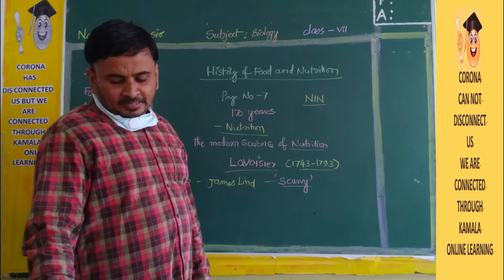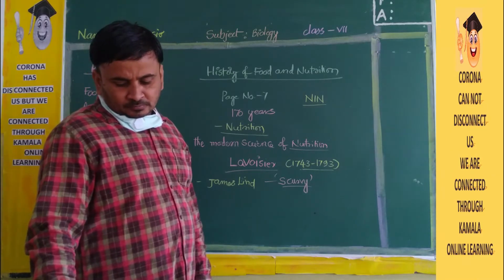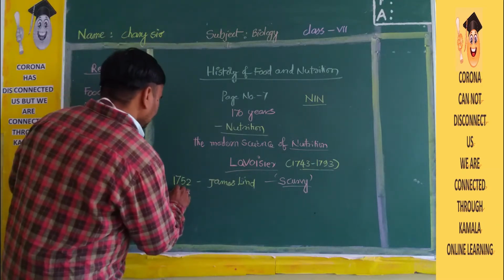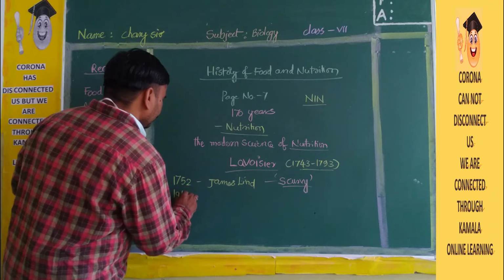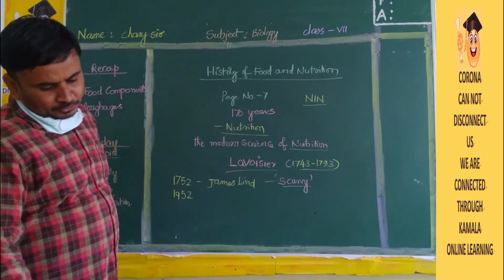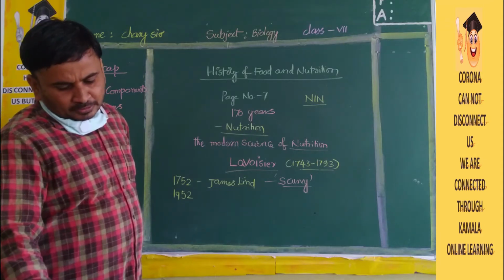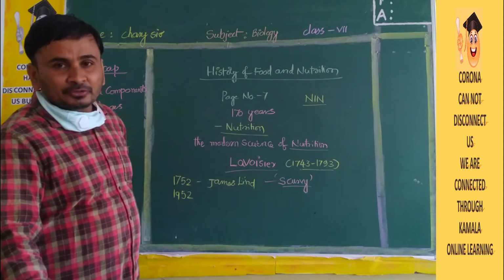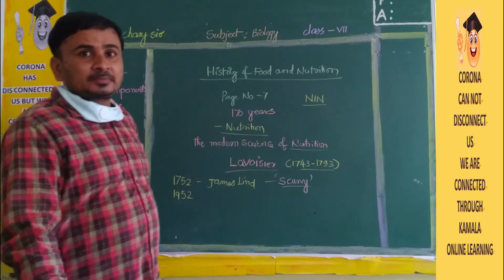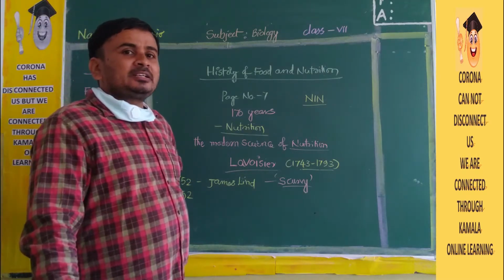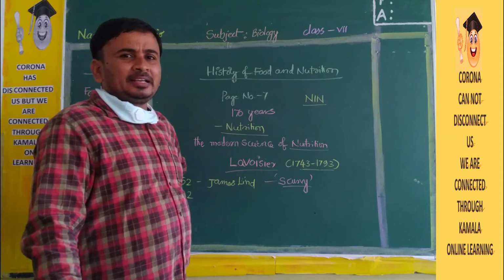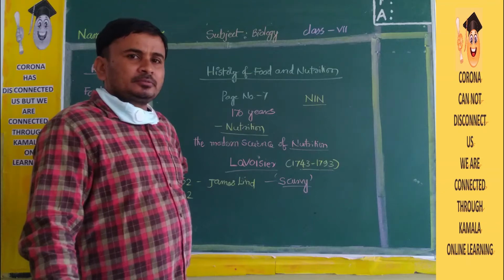Okay, in 1952, see how many years after? About 200 years later, it was known that disease could be cured by eating certain kinds of foods. Scientists found that if you eat plenty of fruits and vegetables, diseases can be cured.